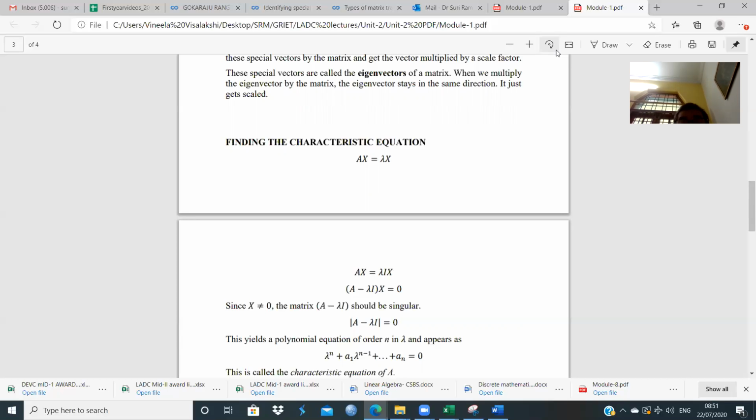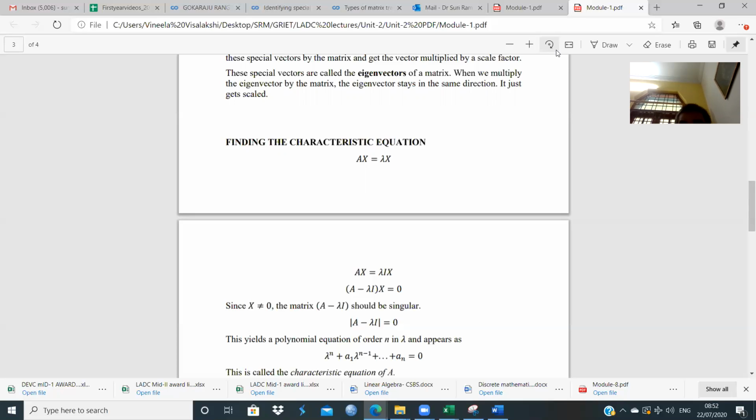Small manipulations of this equation, as you can see in the next 2-3 steps, take you to the system of homogeneous equations (A minus lambda I) x is equal to 0. Now, since x is necessarily a non-trivial vector, the determinant of the coefficient matrix should be 0. That is, for non-trivial eigenvectors, the coefficient matrix should be singular.